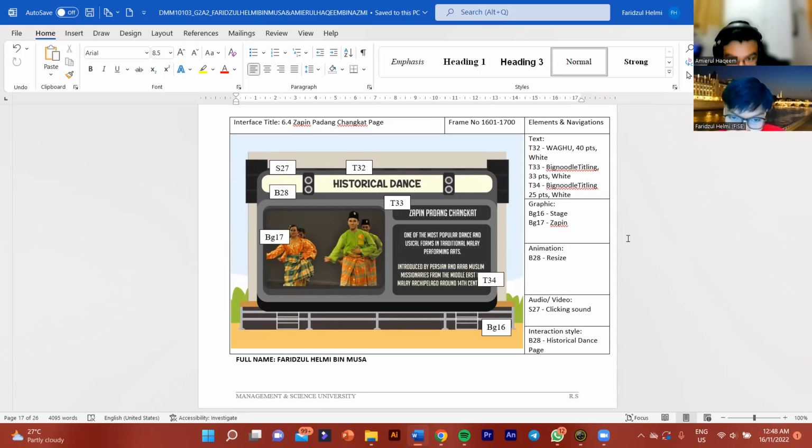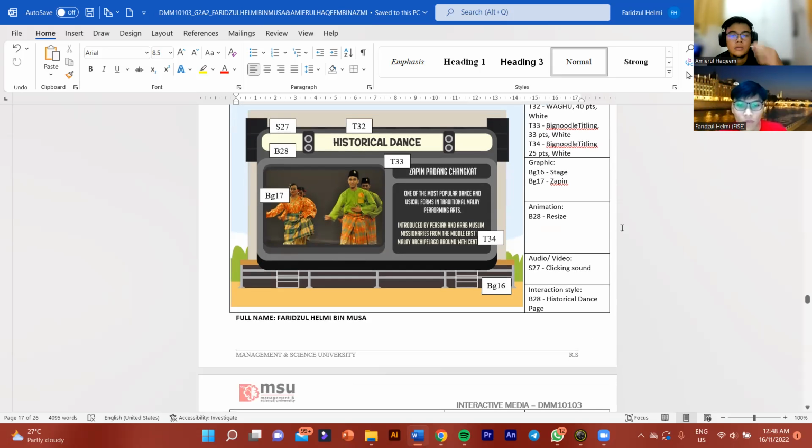It will have one button, which is B28. When you click, it will go to the historical dance page along with the clicking sound, which is S27. For the background, we have background 16 and background 17. Background 16 is the dance stage and background 17 is Zapin. The button animation will be resize.